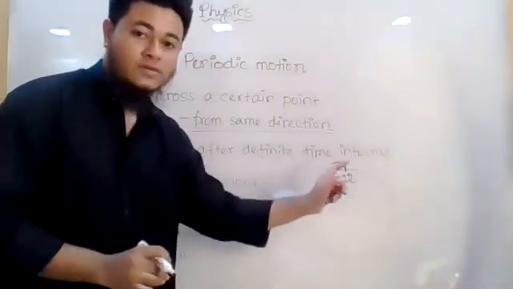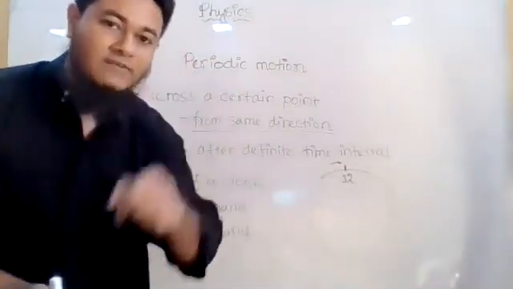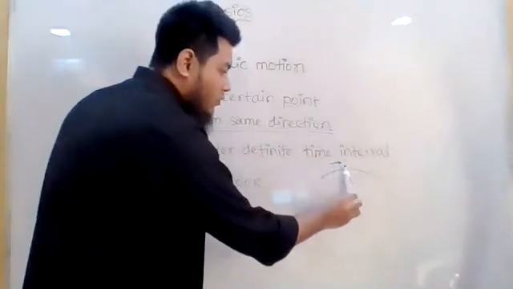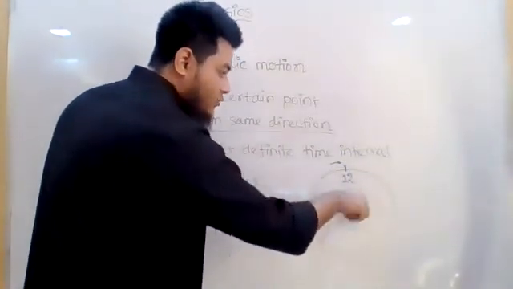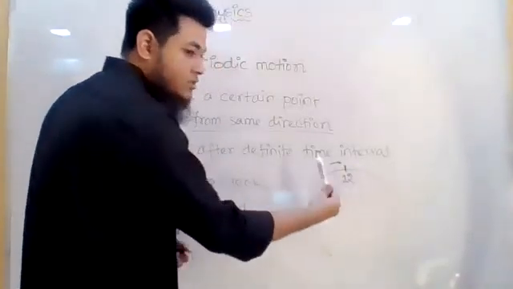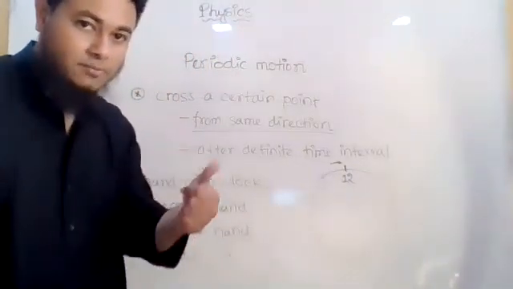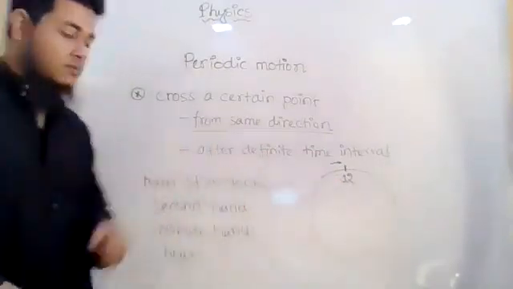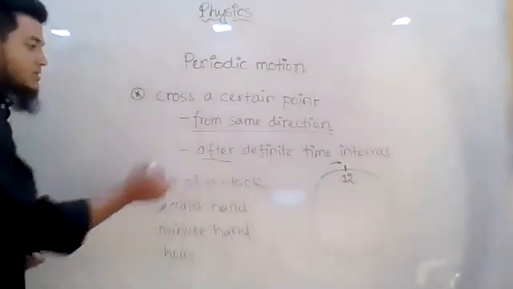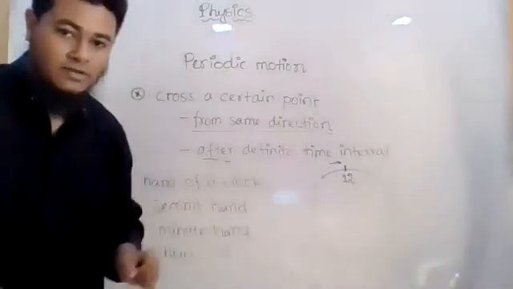So it will cross a certain point from the same direction. It will never happen that it will go here, cross this point from this direction, and then again come back and cross from the opposite direction. No, it never happens, right? We know it will cross the same point from the same direction. What is the second point? That is after a definite time interval.